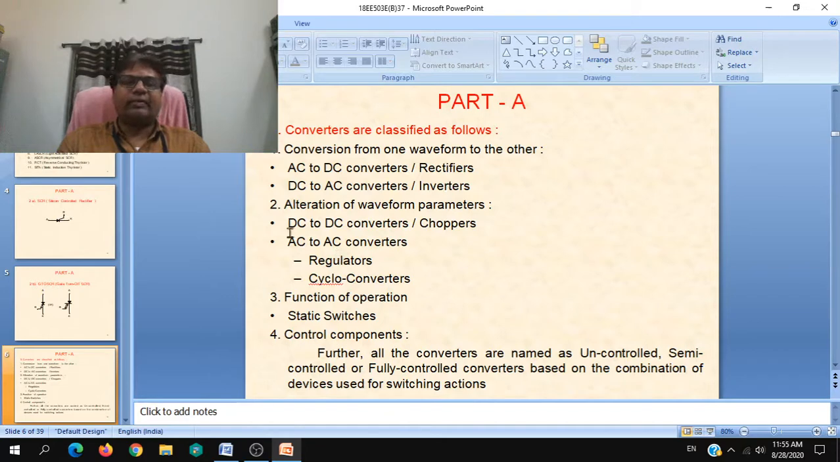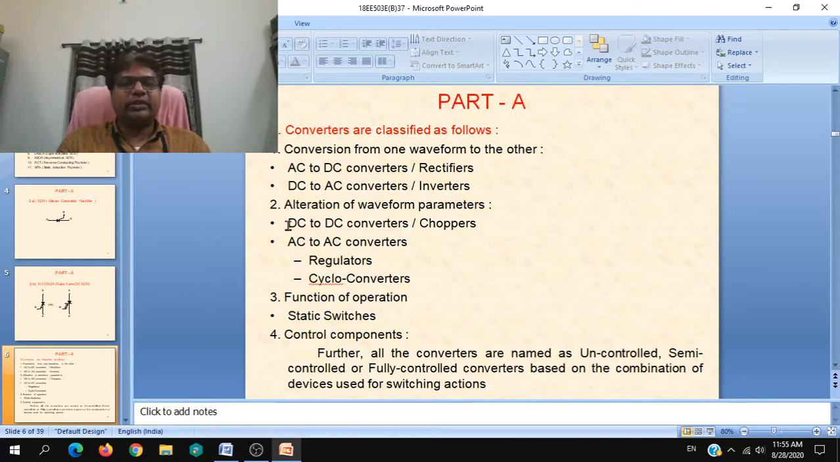And the next category is alteration of waveform parameters. Waveform parameters are the magnitude, frequency, time period, likewise. So ultimately, what is happening to the output waveform is within the waveform. You will not be transforming the waveform, you will be altering the waveform.